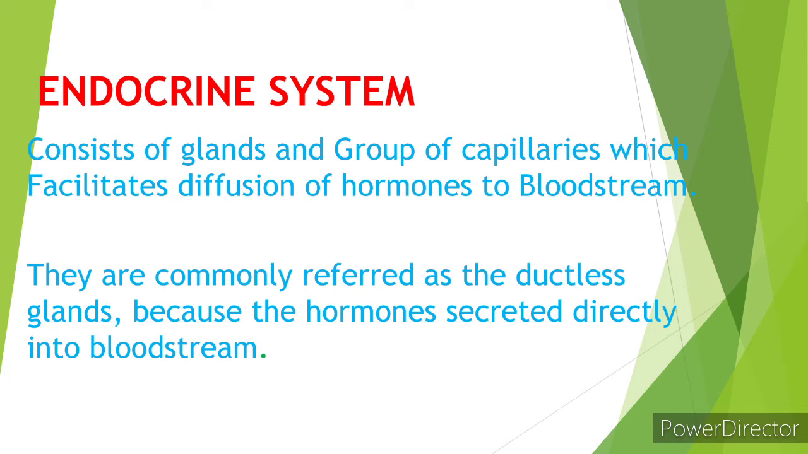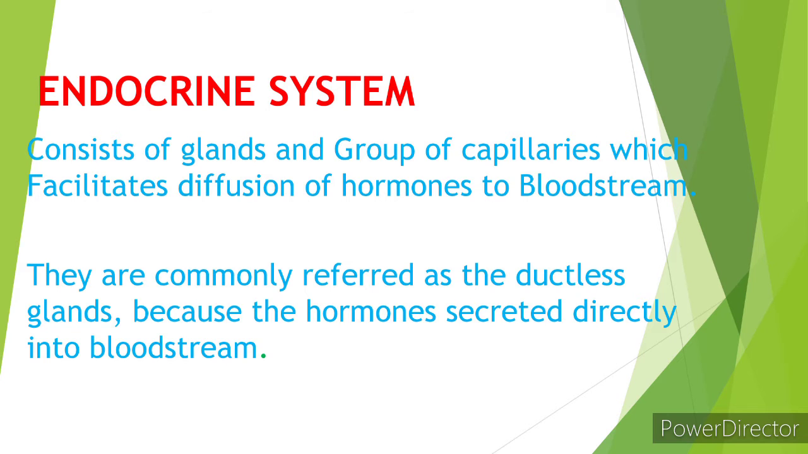The endocrine system is a collection of glands that produce hormones, and the hormones regulate metabolism, growth and development, sexual function, reproduction, sleep and mood, among other things. They are commonly referred to as ductless glands because the hormones are secreted directly into the bloodstream.